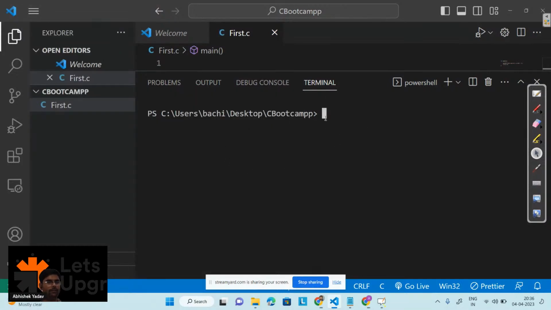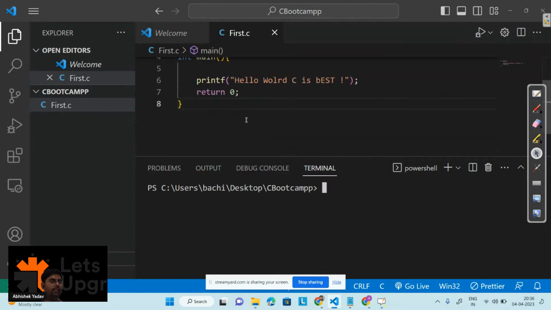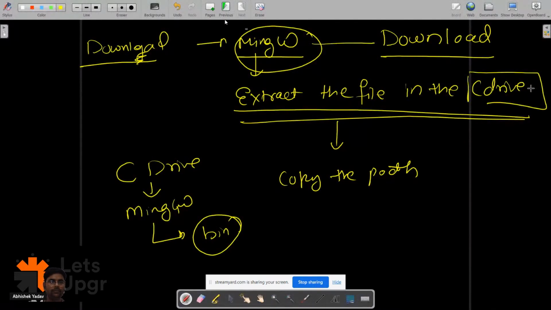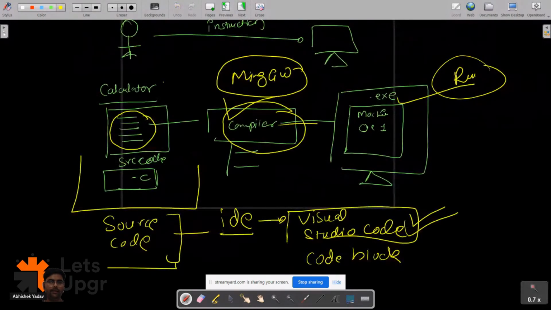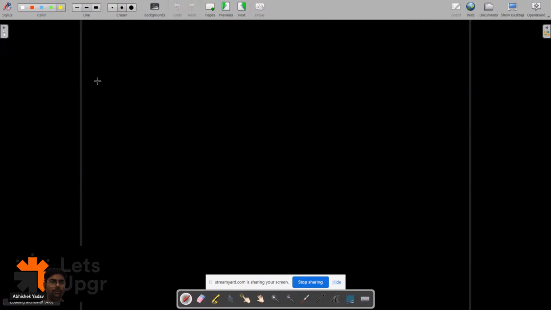You are here, and after that I have to compile this code. What we have learned till now is that we have the source code here. Let me write this. So basically we have created that source code.